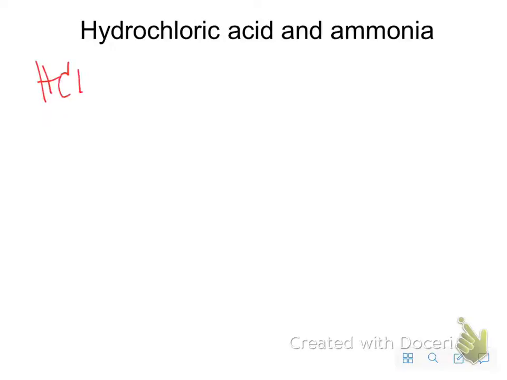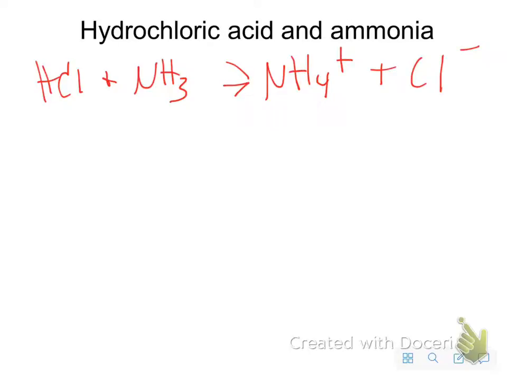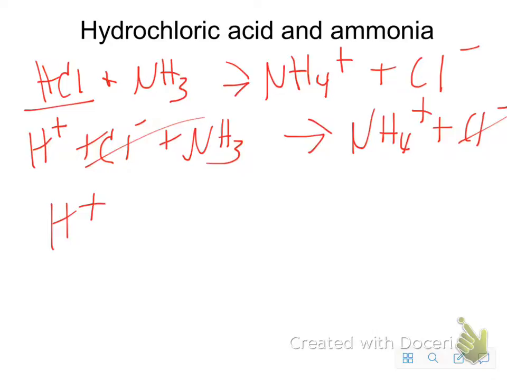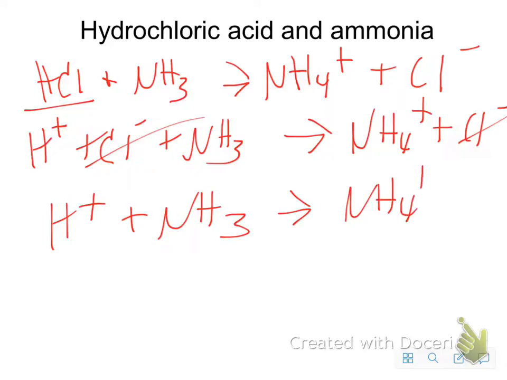Hydrochloric acid plus ammonia. Okay, so I'm going to end up with NH4 plus Cl minus. Okay? So this is an H plus, this is a Cl minus because this is a strong acid, plus NH3. It's going to give me NH4 plus Cl minus. The only thing that's a spectator is a Cl minus, so I have H plus NH3 gives me NH4 plus. Okay.